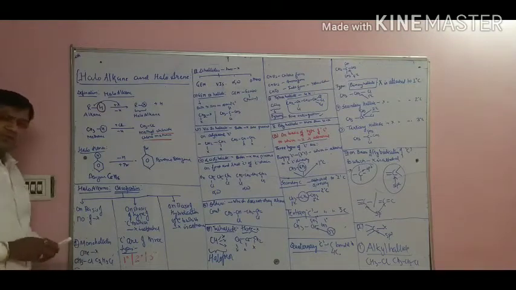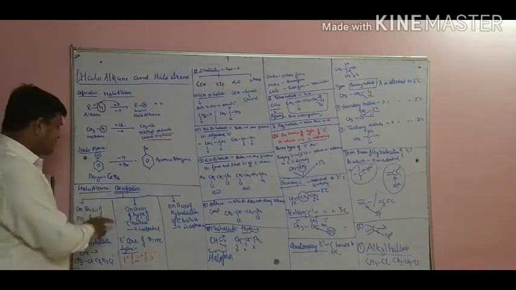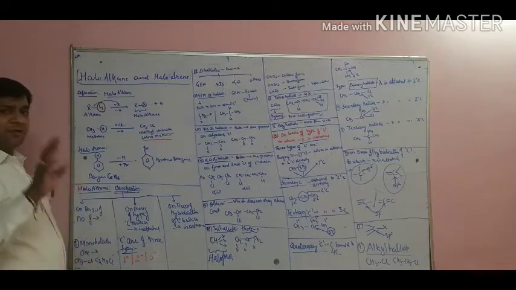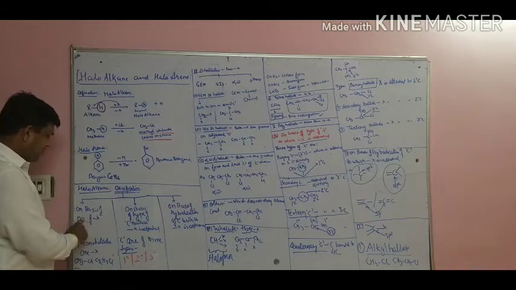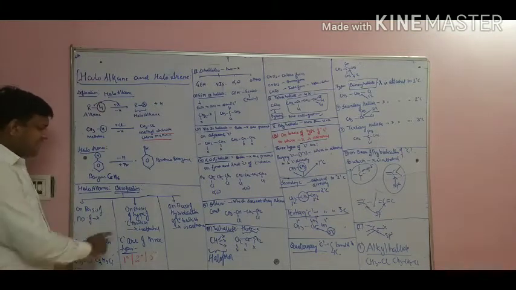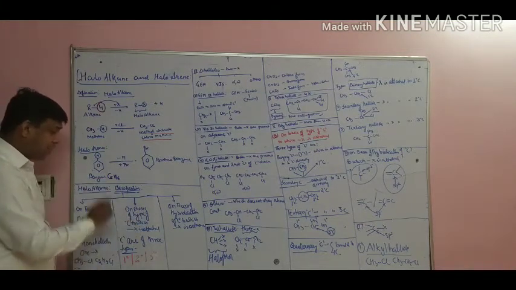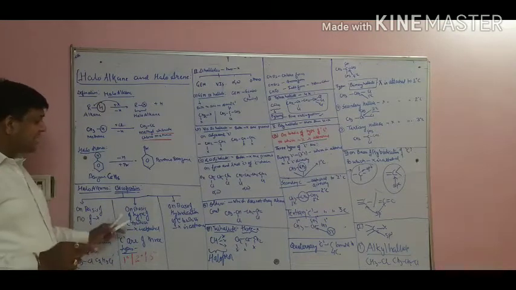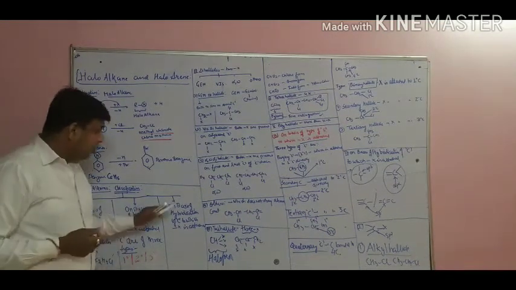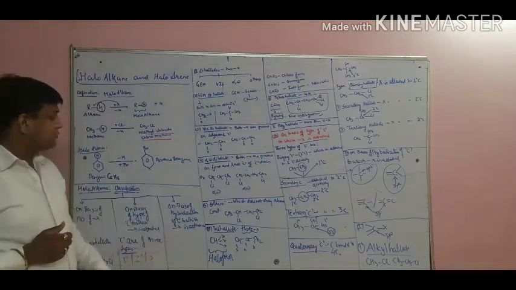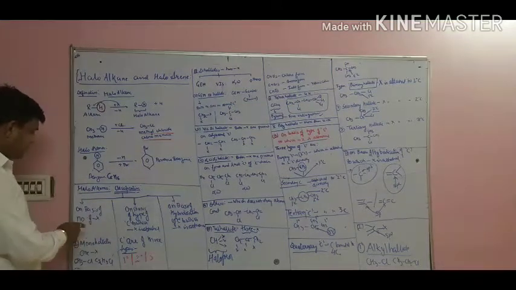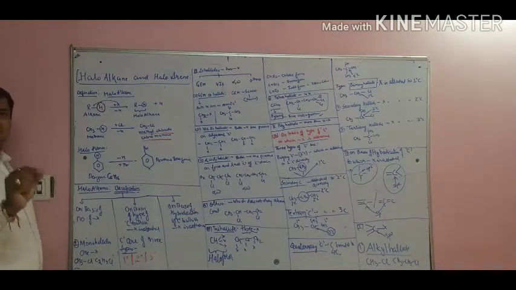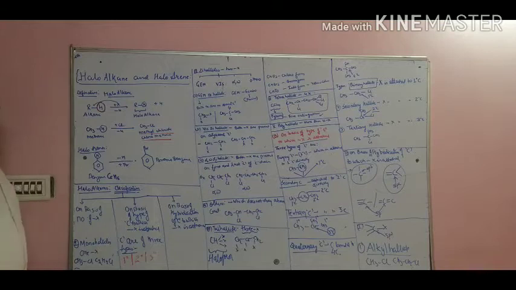Now first of all we will classify haloalkanes. Classification of the haloalkanes: we have 3 categories to classify the haloalkane. The first one is on the basis of the number of halogen atoms. Second is on the basis of the type of carbon to which halogen is attached. And number 3rd, on the basis of the hybridization of the carbon to which halogen is attached. We start with the first: on the basis of the number of halogen atoms, these are the following types.